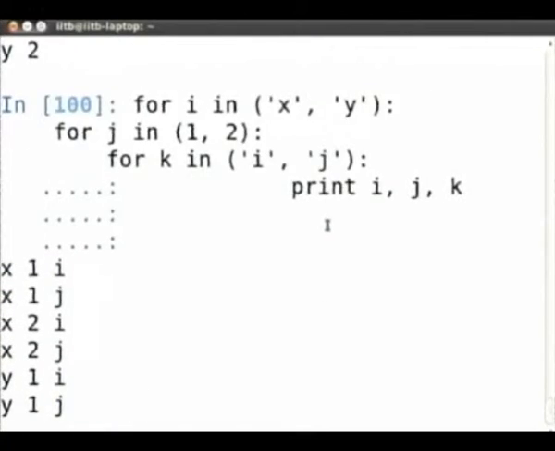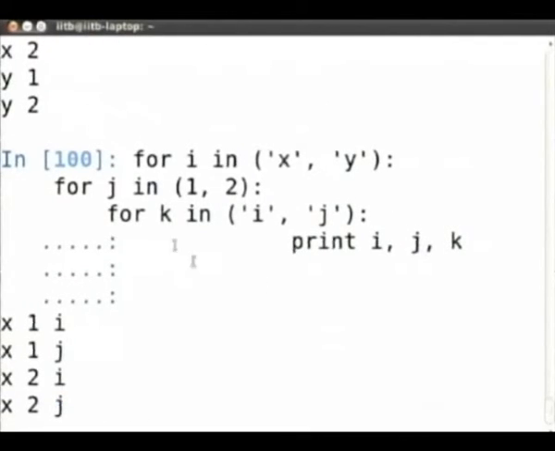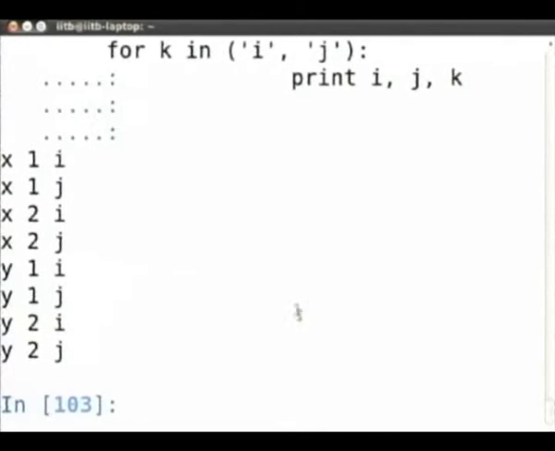So, if you look at this example, it first iterates over k, then over j, then over all i's, and keeps repeating. Okay. So, there is a simple nested loop.